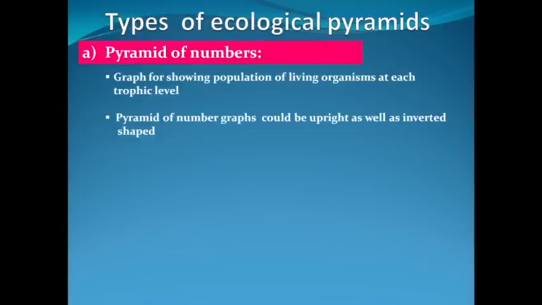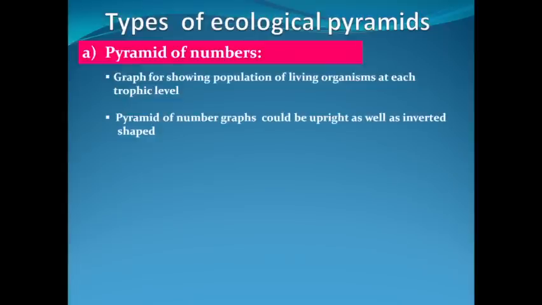The pyramid of number graphs could be upright as well as inverted shaped. In some food chains, we may have upright shape of ecological pyramid of numbers, while in other food chains it could be inverted shape. Now, what does upright shape ecological pyramid of number mean? The population is decreasing from producer to consumer level. That's why it is upright. Apex is narrower and base is broader.